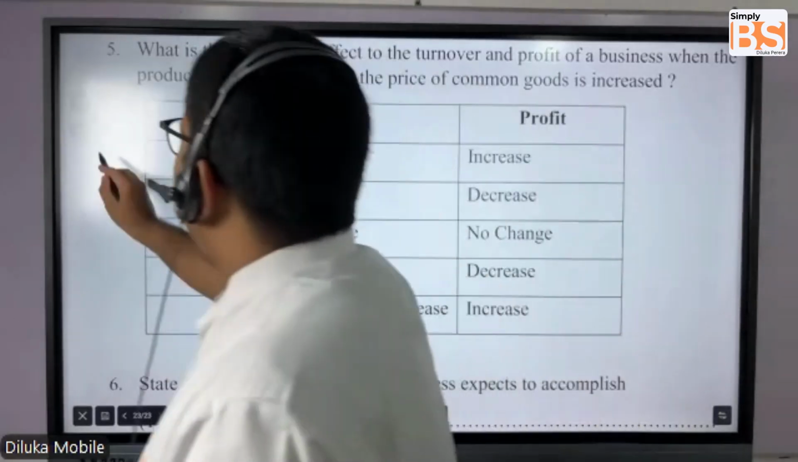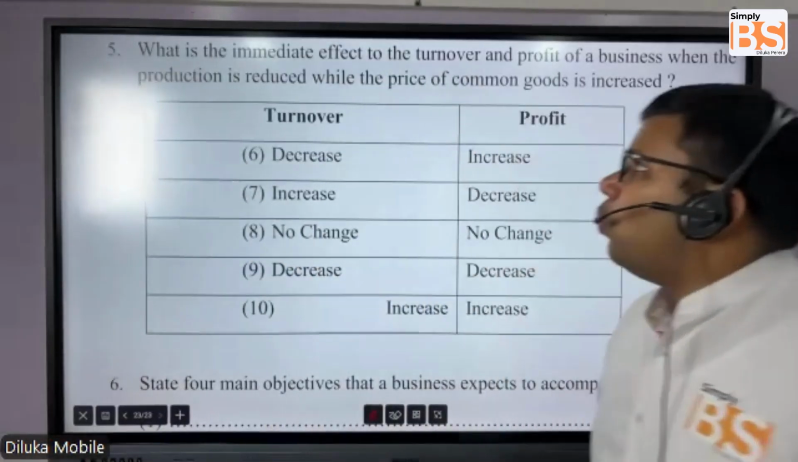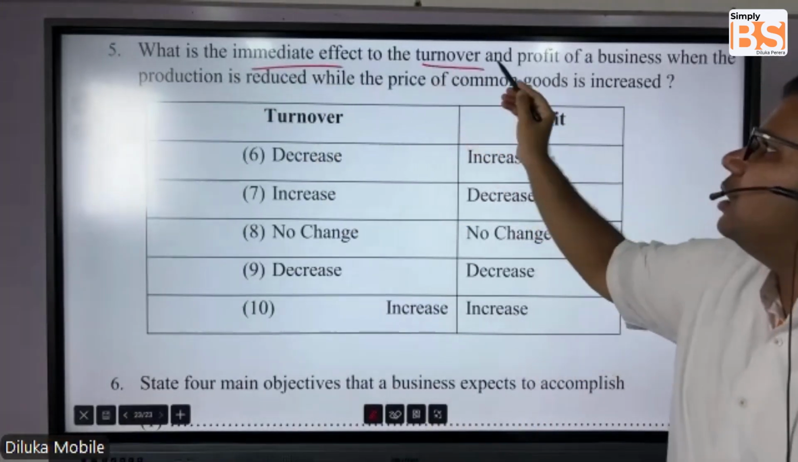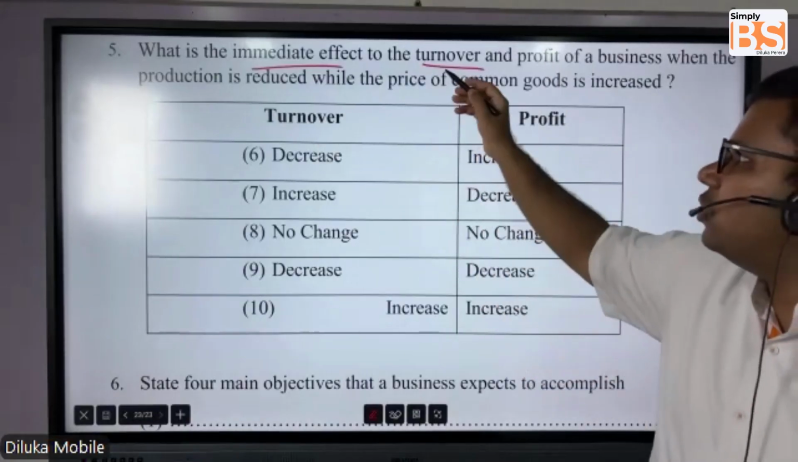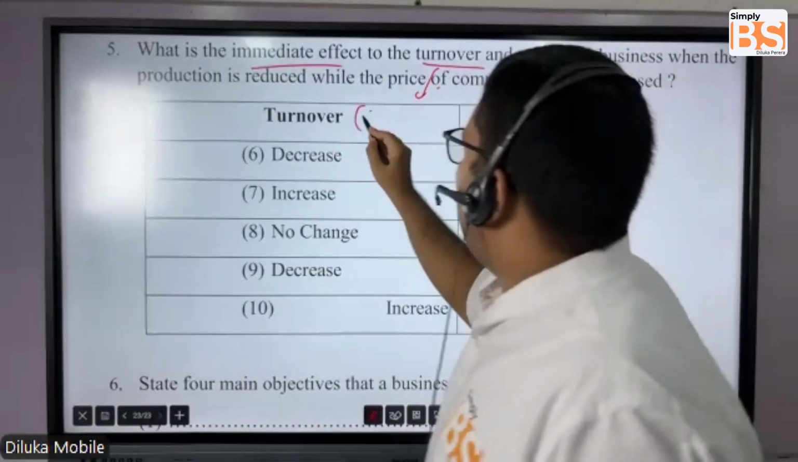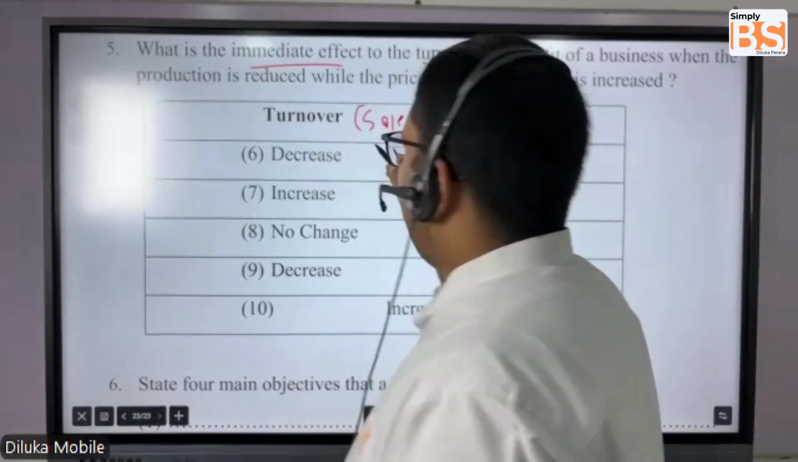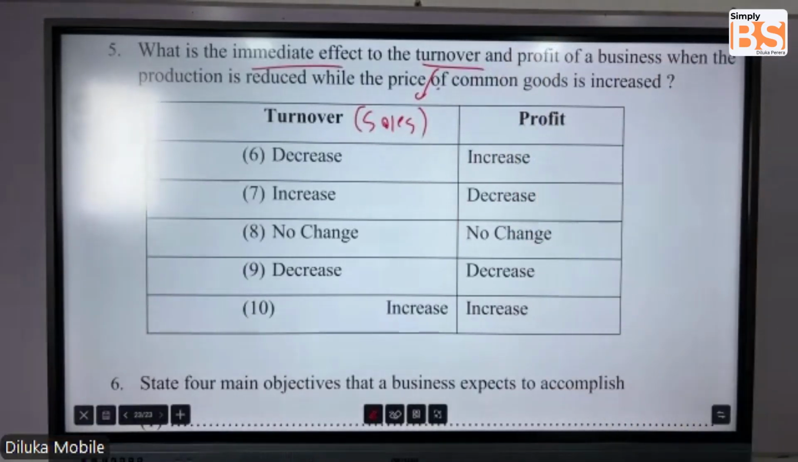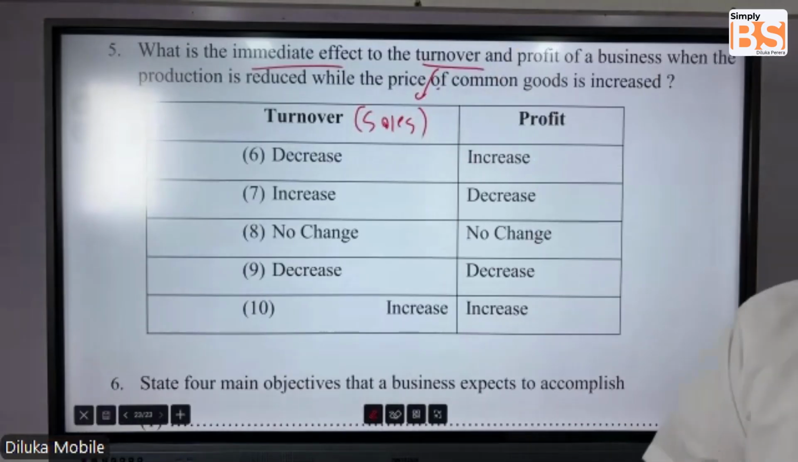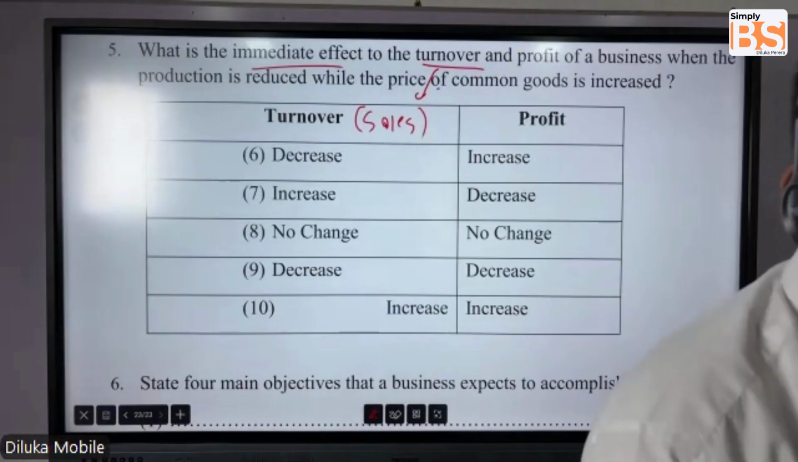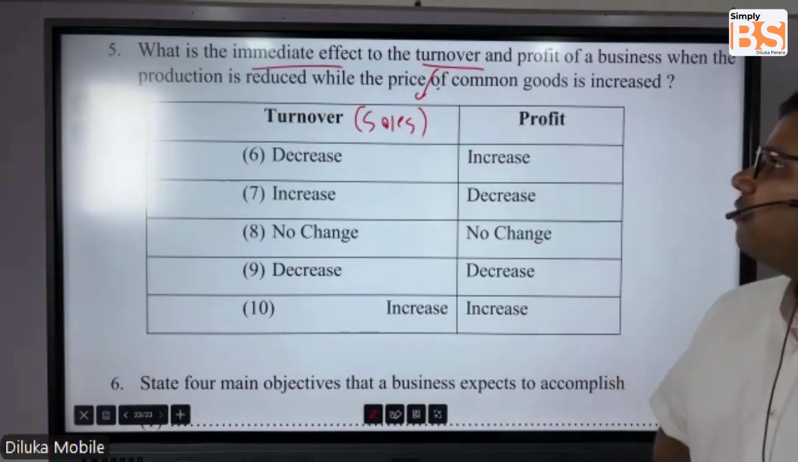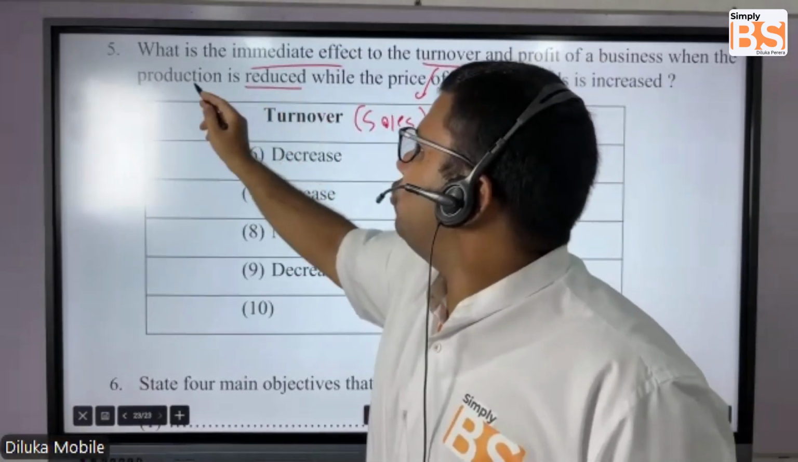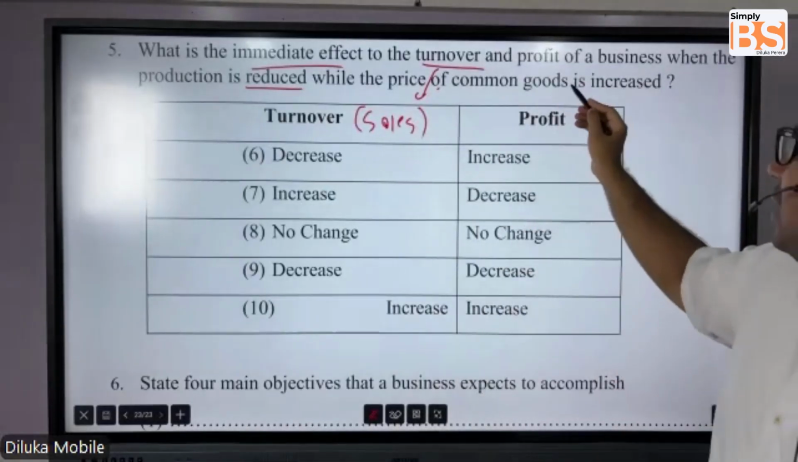Okay, fine. What is the immediate effect to the turnover? Turnover means your sales, right? What you put into the income statement at the top. What is the effect on turnover and the profit of a business when the production is reduced while the price of common goods is increased?